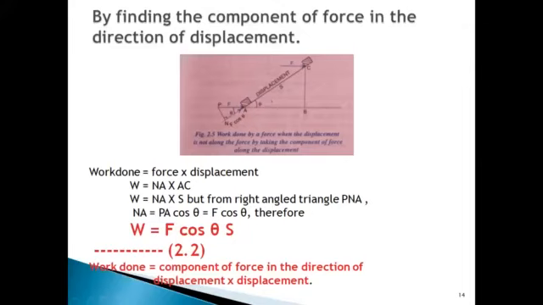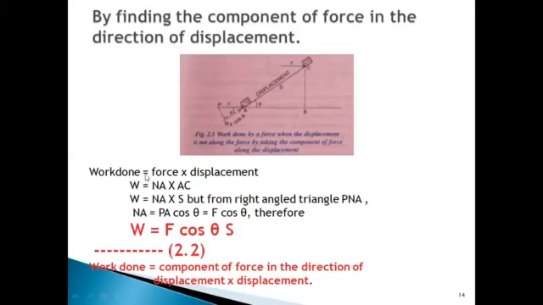So we are going to find the component of force in the direction of displacement. For this, what we have to do? In this picture, PA represents the magnitude and direction of the force acting on the body. Then the component of force in the direction of displacement, that is in the direction of AC, would be NA. This is the component of force in the direction of displacement.